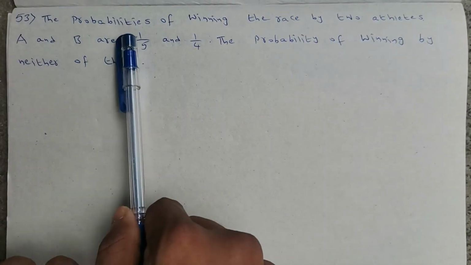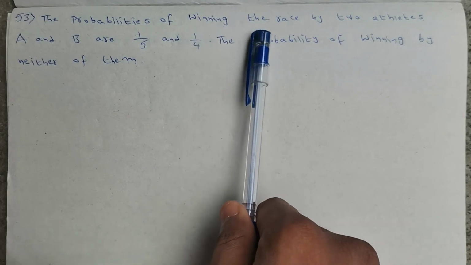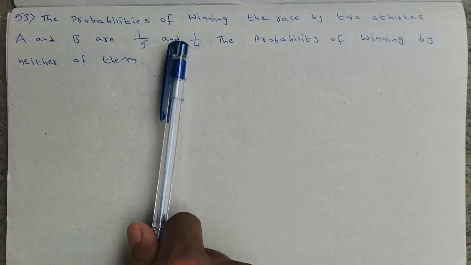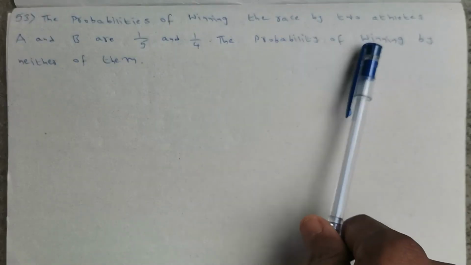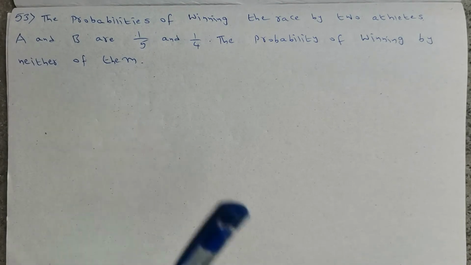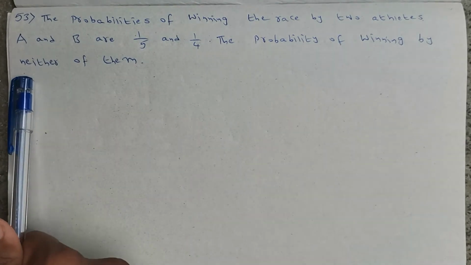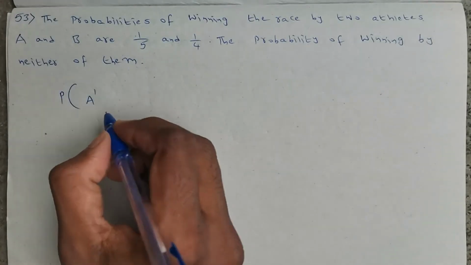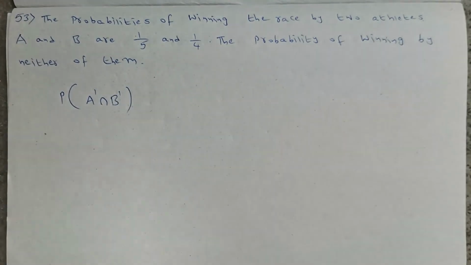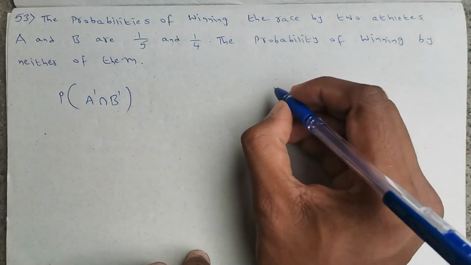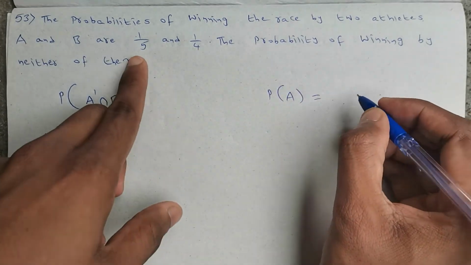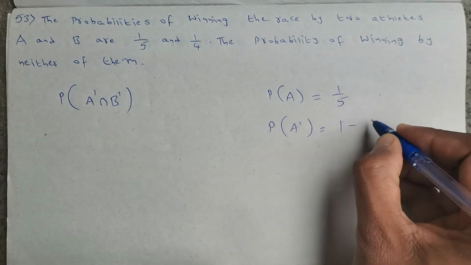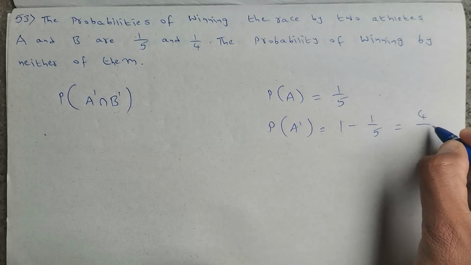Okay. The probabilities of winning the race by two athletes A and B are 1 by 5 and 1 by 4. The probability of winning by neither of them. That is probability of A complement intersection B complement. This we need to find. So probability of A is given as 1 by 5. Then what is probability of A complement? That is 1 minus 1 by 5. That is nothing but 4 by 5.